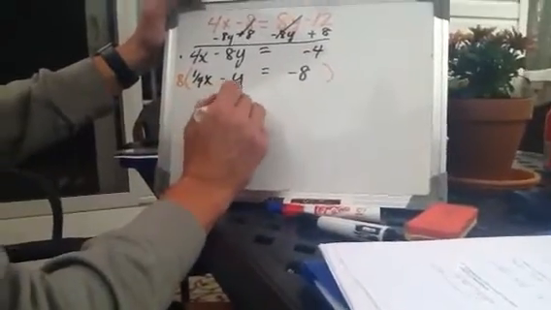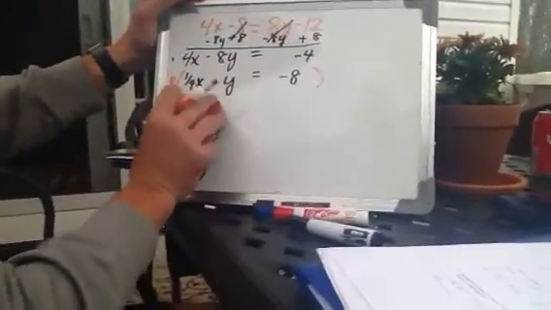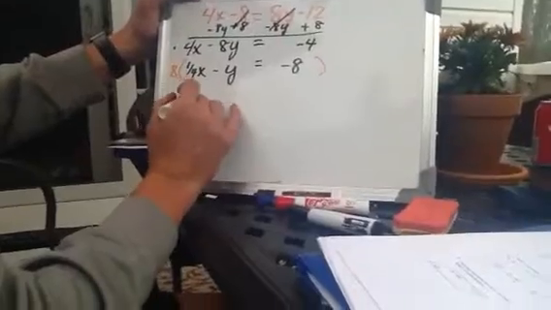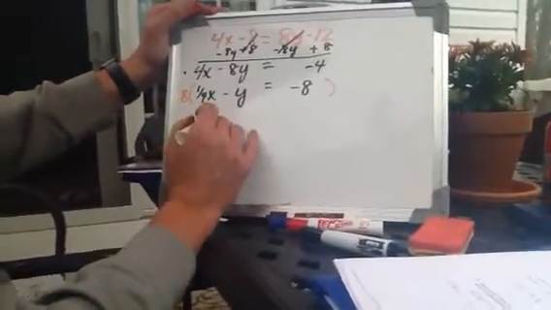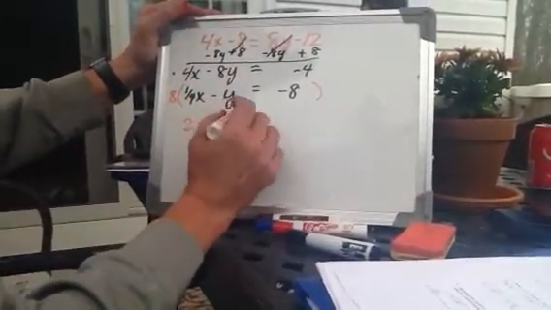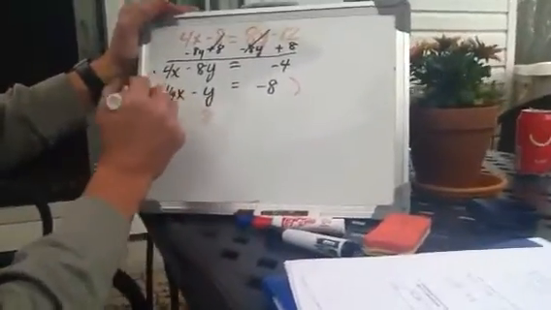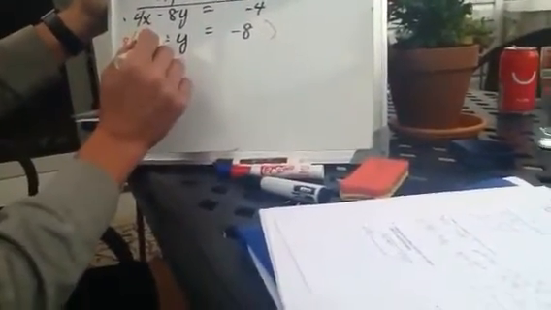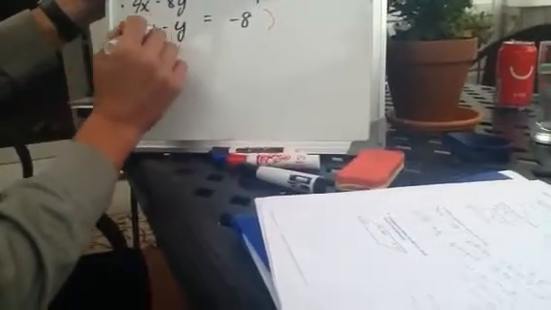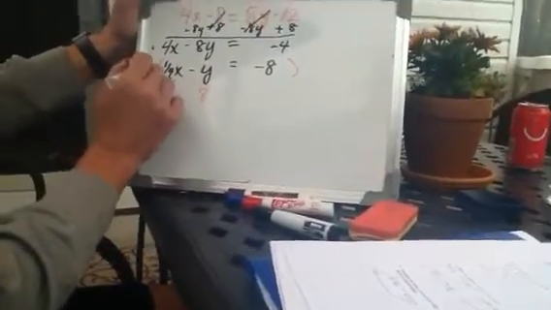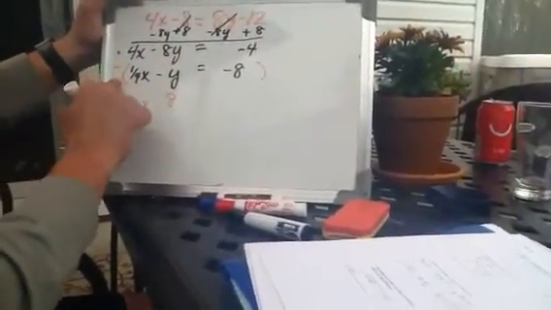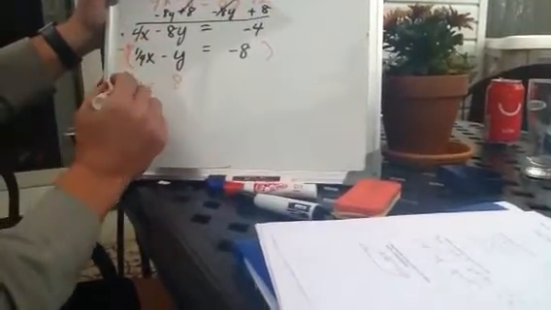4x minus 8, well, I don't know. How am I going to, I don't want to confuse you guys. Let's do it. 8 times 1/4 x is 2x minus 8y. Uh-oh. What'd I do, Sam? We want it to be a positive 8, right? So it's going to be a negative 8, negative and the negative make a positive. I'm glad I grouped that up.